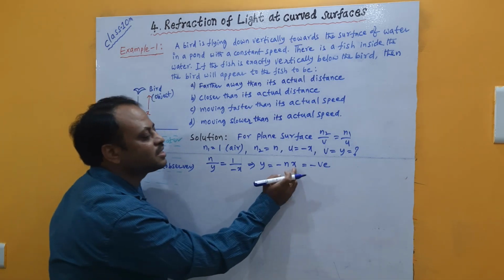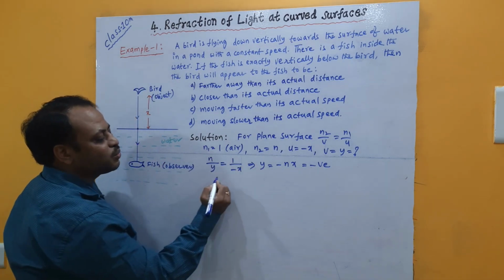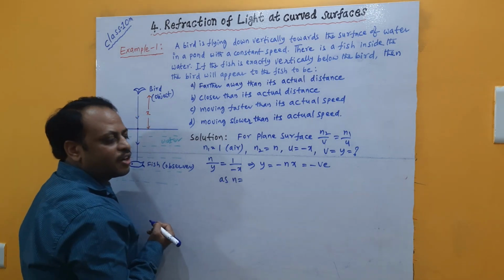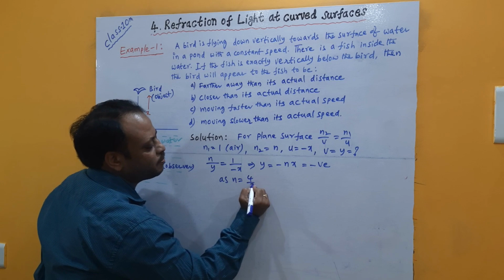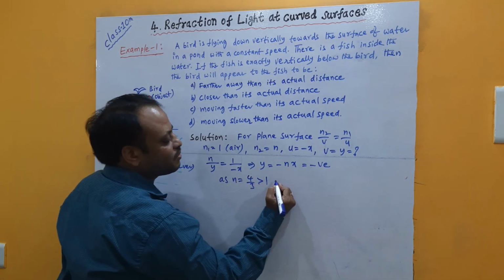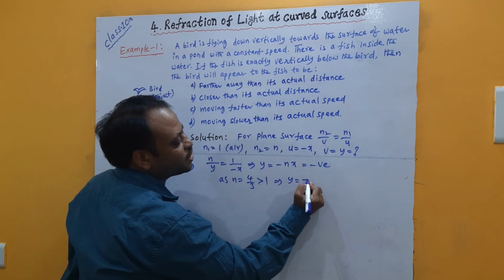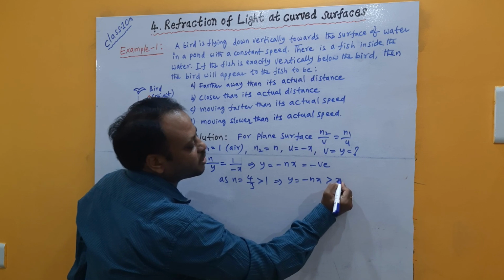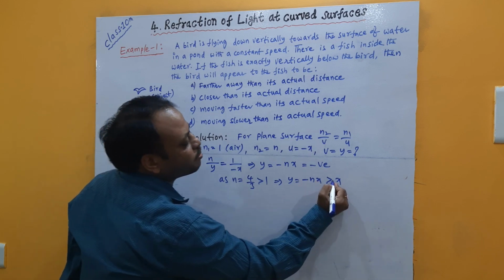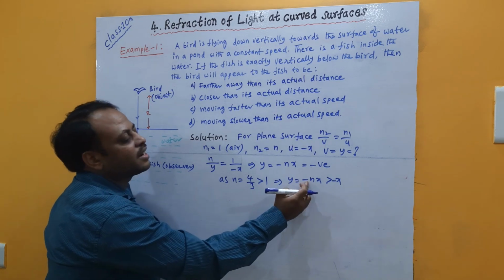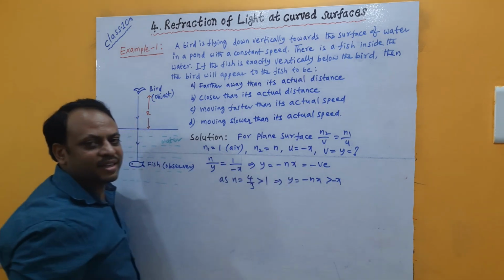Now, is the distance greater than x or less than x? As we know, the refractive index of water is 4 by 3, that is greater than 1. So if the refractive index is greater than 1, then we can write that y is equal to minus nx, that value is greater than x, because n value is greater than 1, and n into x will become greater than x.